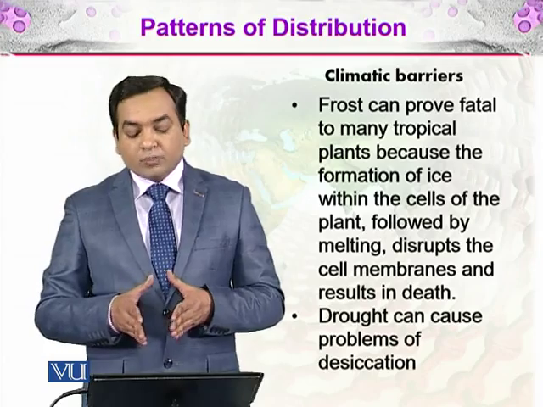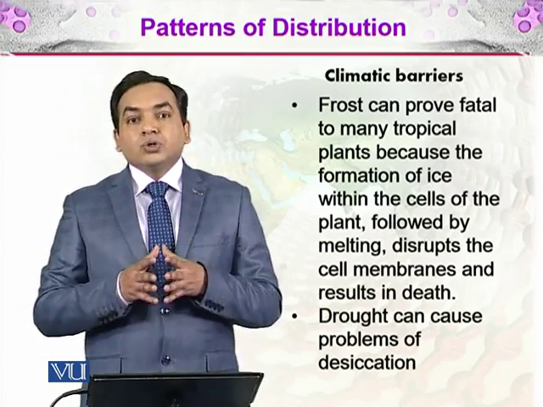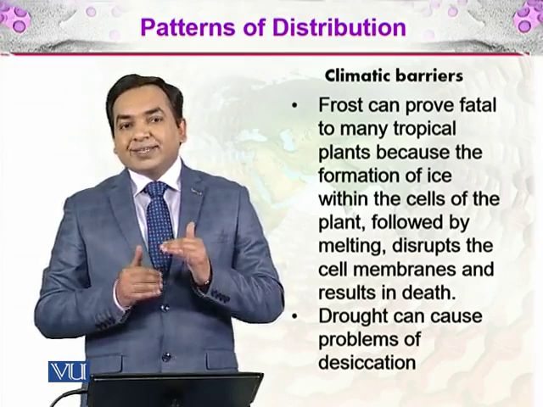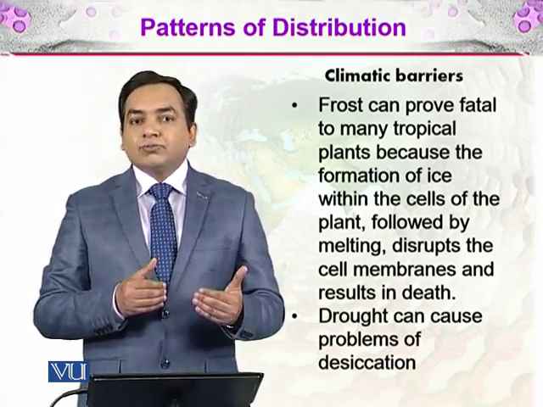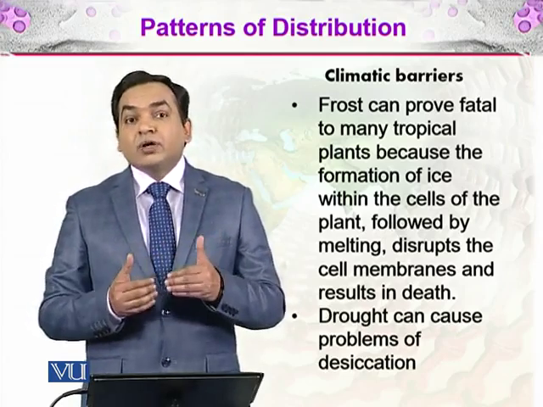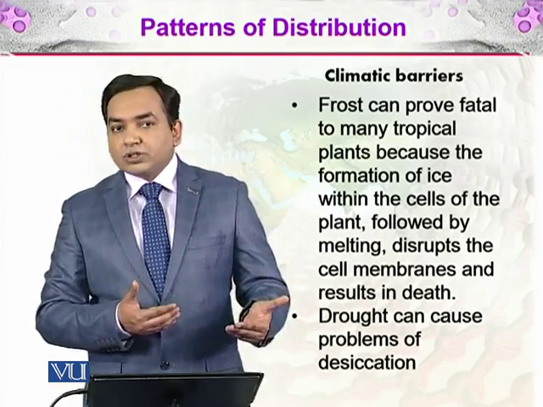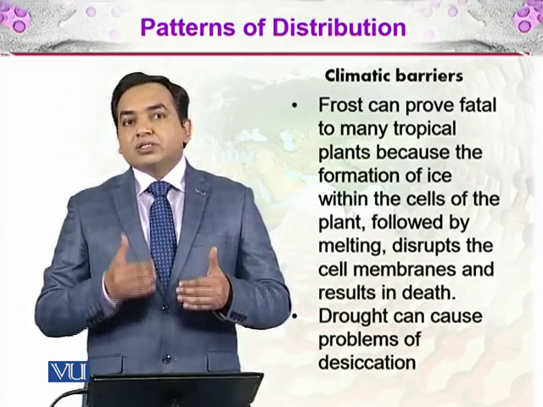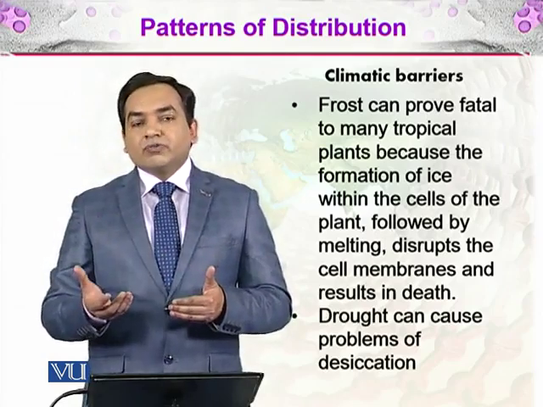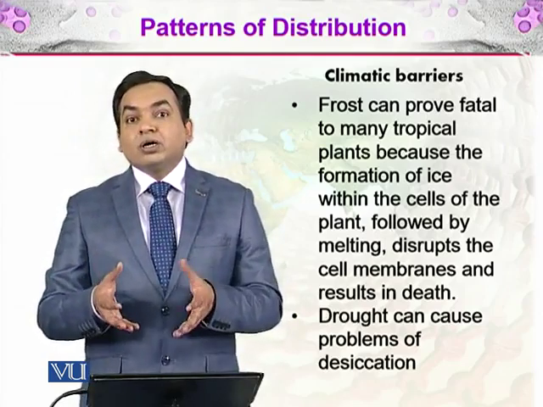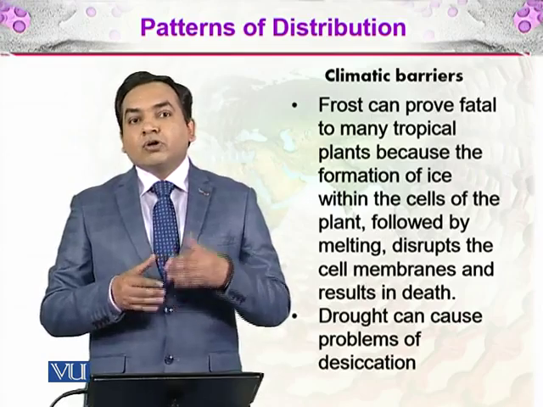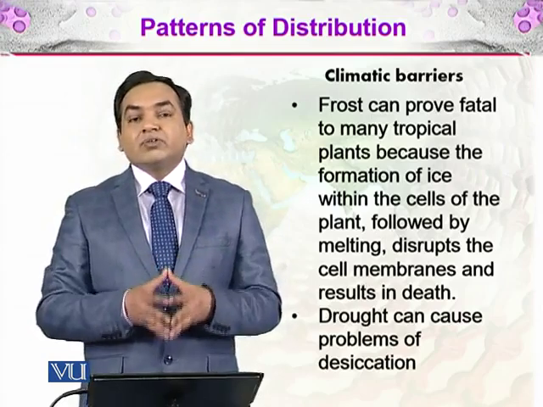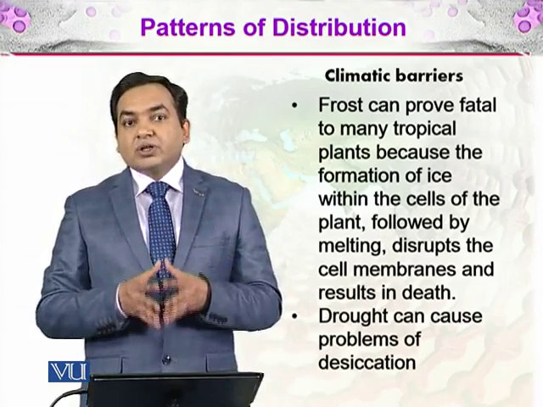Drought can cause the problem of desiccation. As we have said, tropical plants don't have the adaptation against frost, so their cells will die in a colder environment. And the same is true for cold environment plants. They cannot live, and aquatic plants cannot live in drought-like conditions in which the water is less.